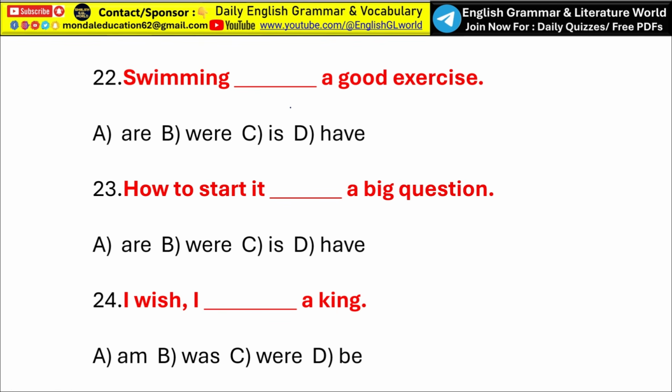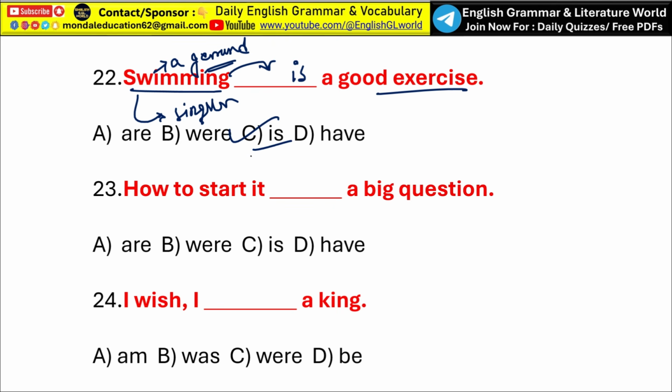Next, swimming dash a good exercise. So here the subject of the sentence is swimming. Now here swimming is not used as an action verb, it is used as a gerund. Okay, a gerund used as a subject is always treated as singular. Understand? So the verb should be singular. So swimming is a good exercise. So option C, is, is the correct answer.